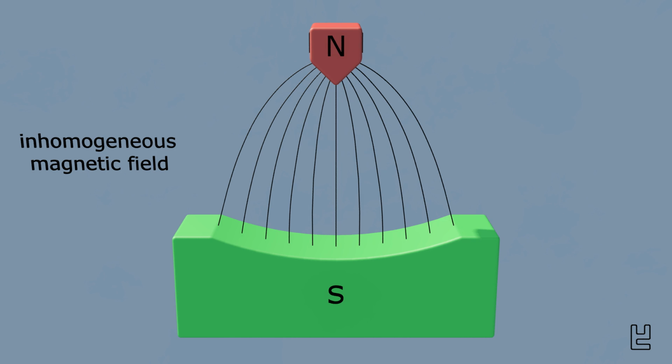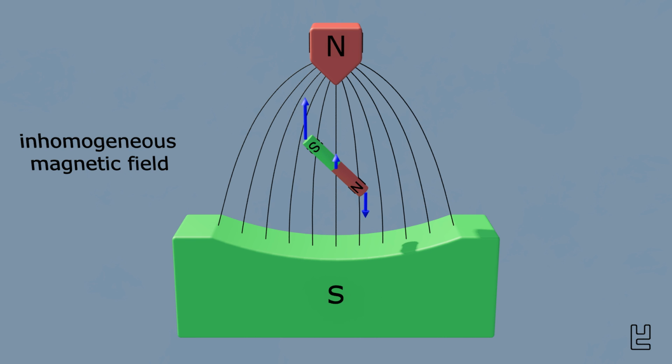Let us now look at a different, slightly angled position of the bar magnet. As a result, the south pole of the bar magnet is now located in an area in which the magnetic field lines are not so dense as in the previous case. Therefore, the attractive force on the south pole of the bar magnet is a little weaker than before.